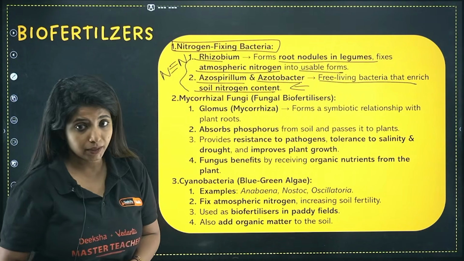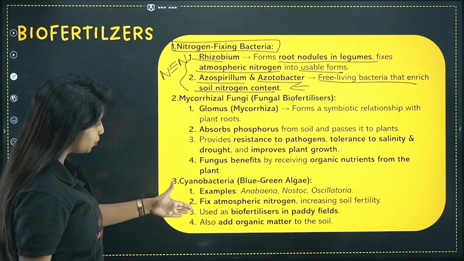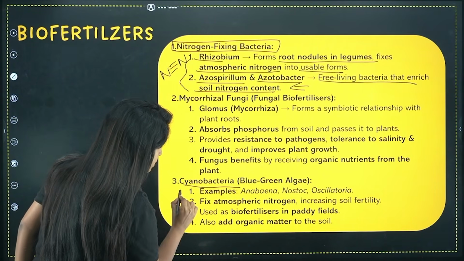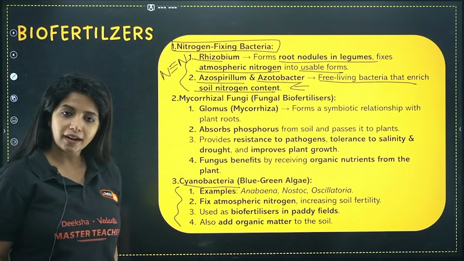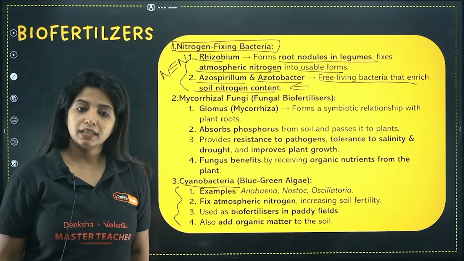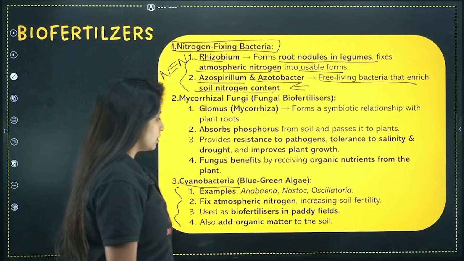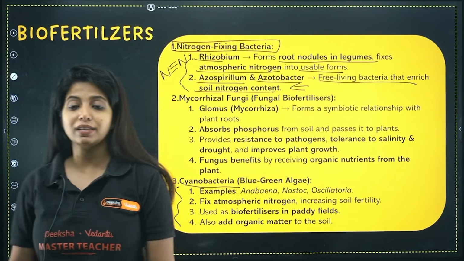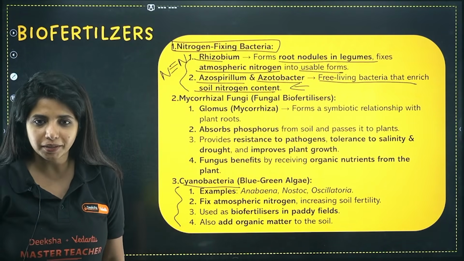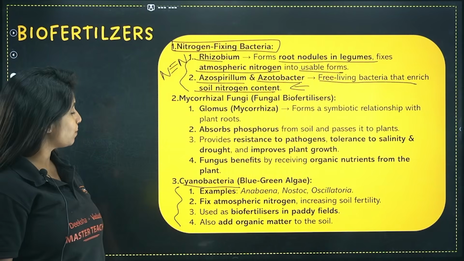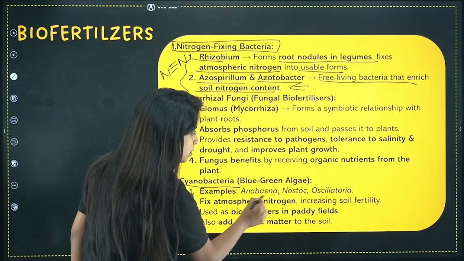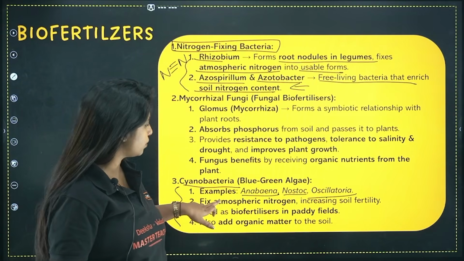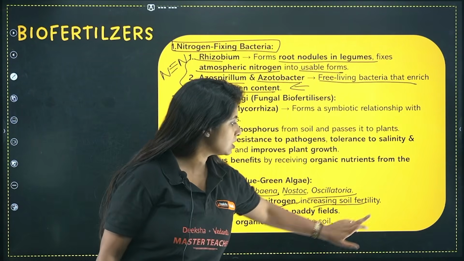So these are the bacteria. Now I will come directly to this because this is a common doubt that you guys have. Cyanobacteria is kept separately. Cyanobacteria is also a group of bacteria, but they are responsible for producing their own food. That is why probably they are being kept differently. Examples are Anabaena, Nostoc and Oscillatoria. They also fix atmospheric nitrogen and increase the soil fertility.